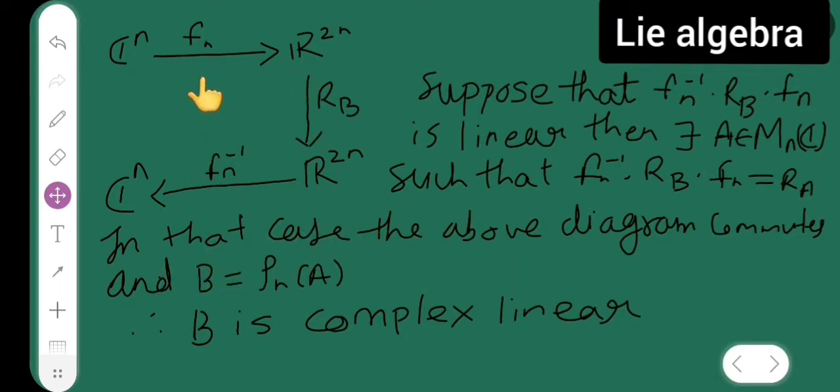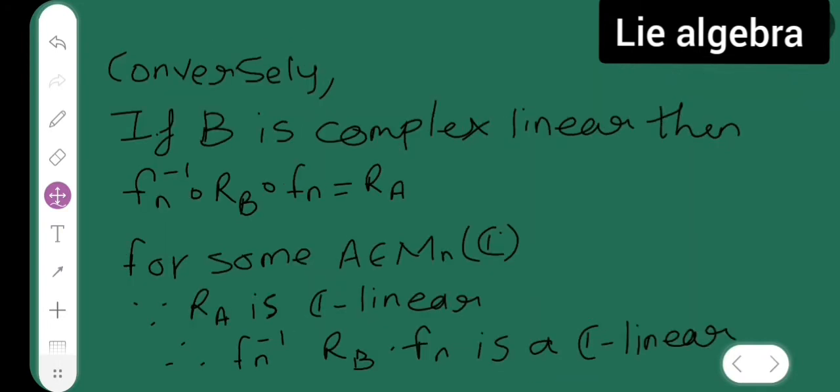So in this case, what will happen? The above diagram will commute, okay? And B is equal to rho n of A. If B is equal to rho n of A, then I can say that my B is complex linear. Next, I have to prove my converse part.